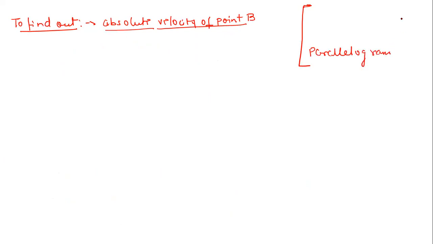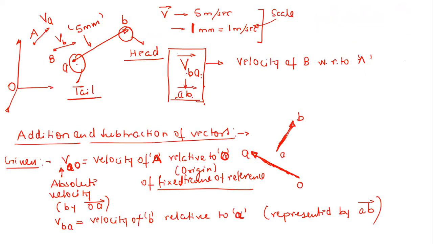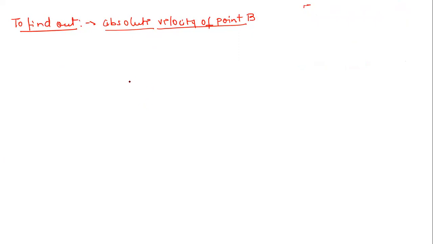These two are very basic laws which we follow while discussing the addition or subtraction of vectors, right? So it is very easy to guess, there is no need to go into depth for this. To find out the absolute velocity of point B, we simply draw the OA vector.